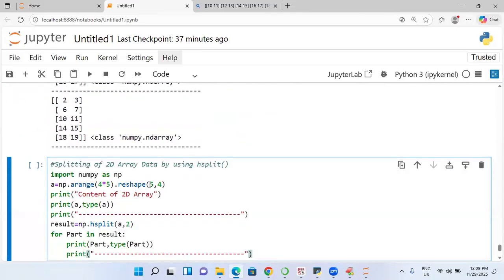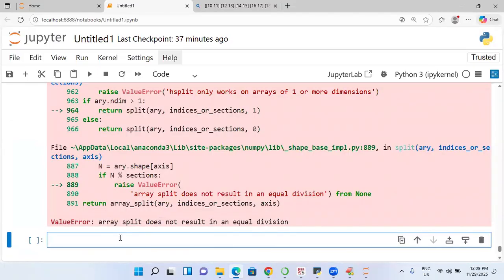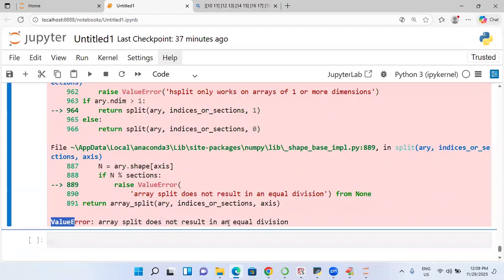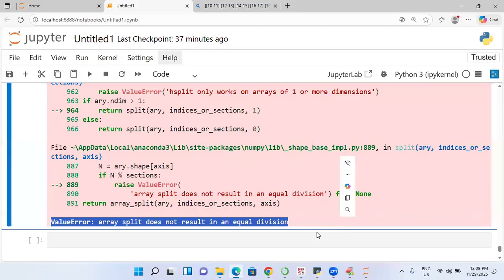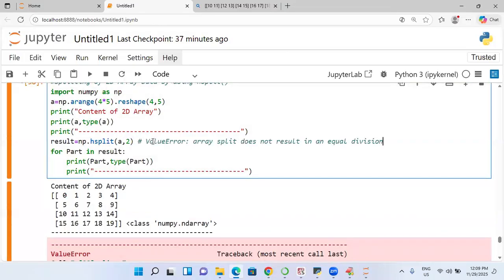Here I'm going to take 5 comma 4, 4 comma 5. How many columns? 5 columns. But how many parts, 2? Will it work or not? You need to check. It is going to give you a value error. So V split and H split work only on equal rows and columns.